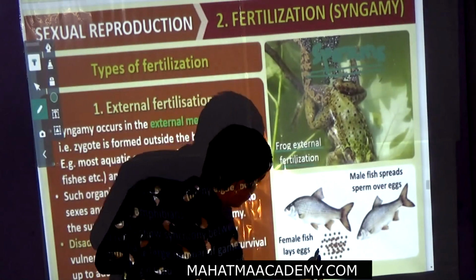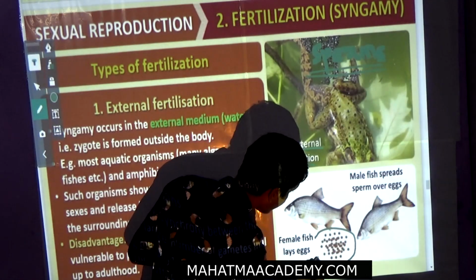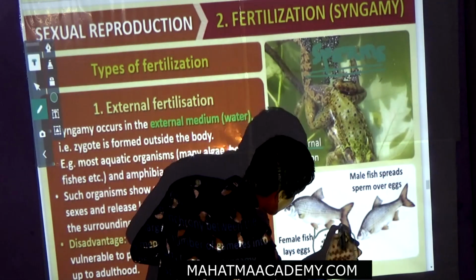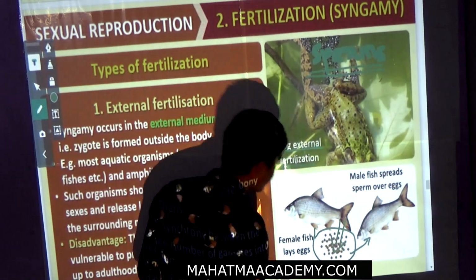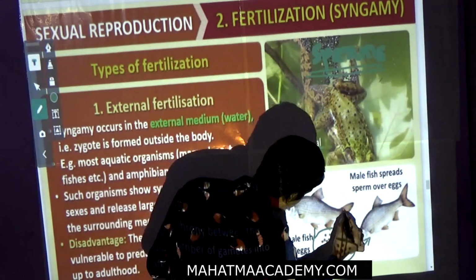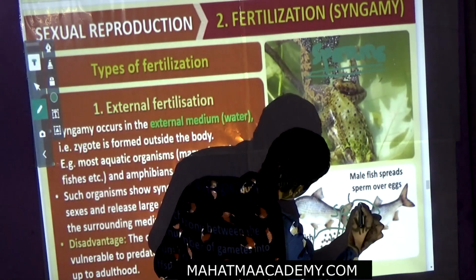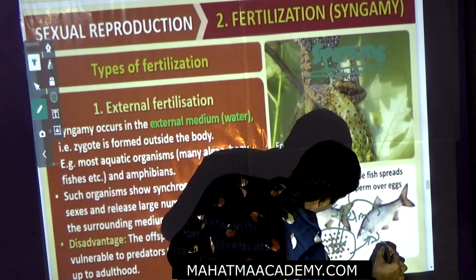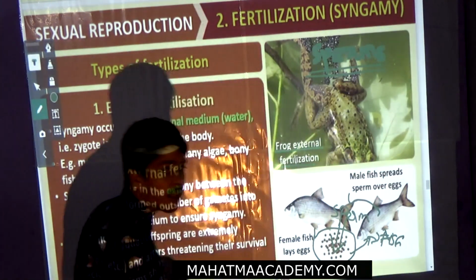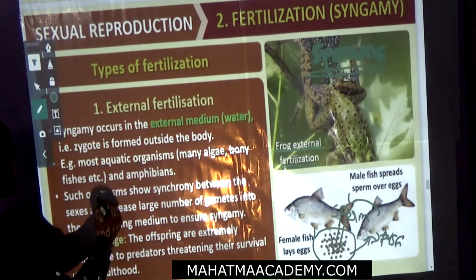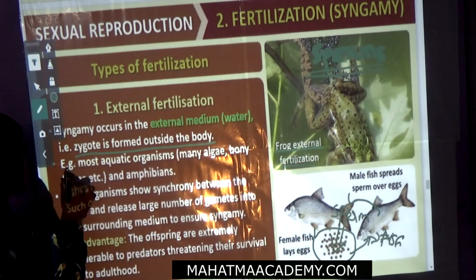The female lays eggs. Now the sperm will come near and it forms a new fish. That means the sperms will come from this and it will lead to the new fish. Okay, this is the step. So the zygote is formed outside the body.